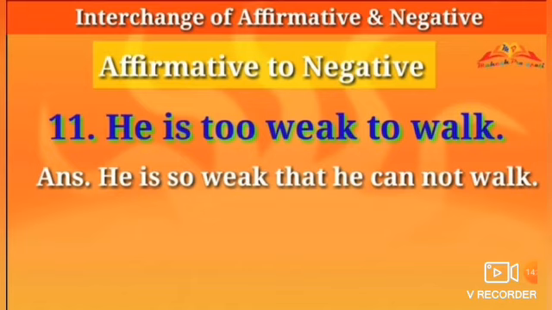He is so weak. We will write so in place of too. He is so weak that he cannot walk. Meanings are the same. The sentence will be negative. He is so weak that he cannot walk.